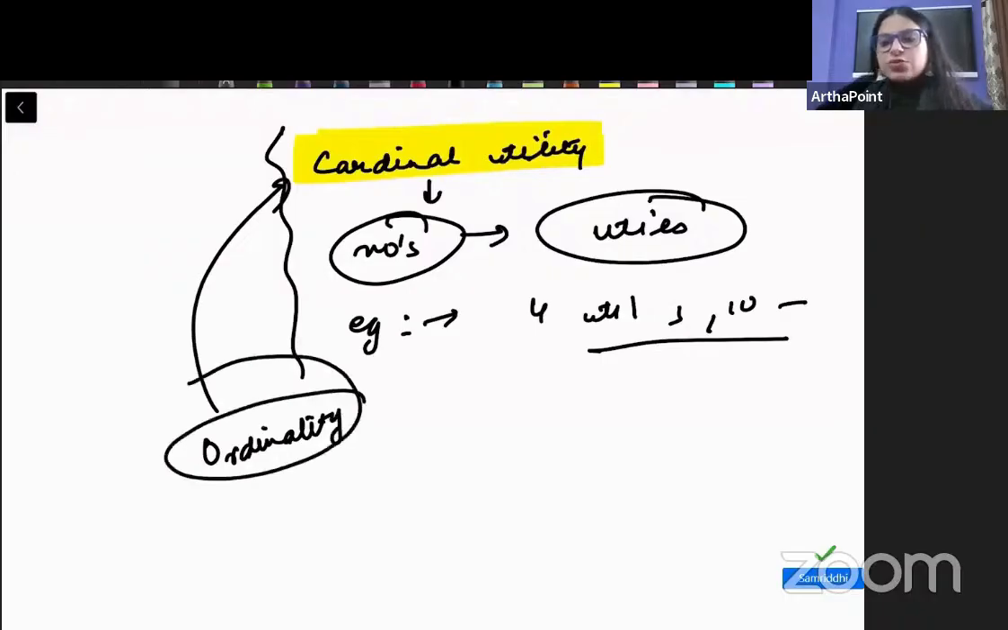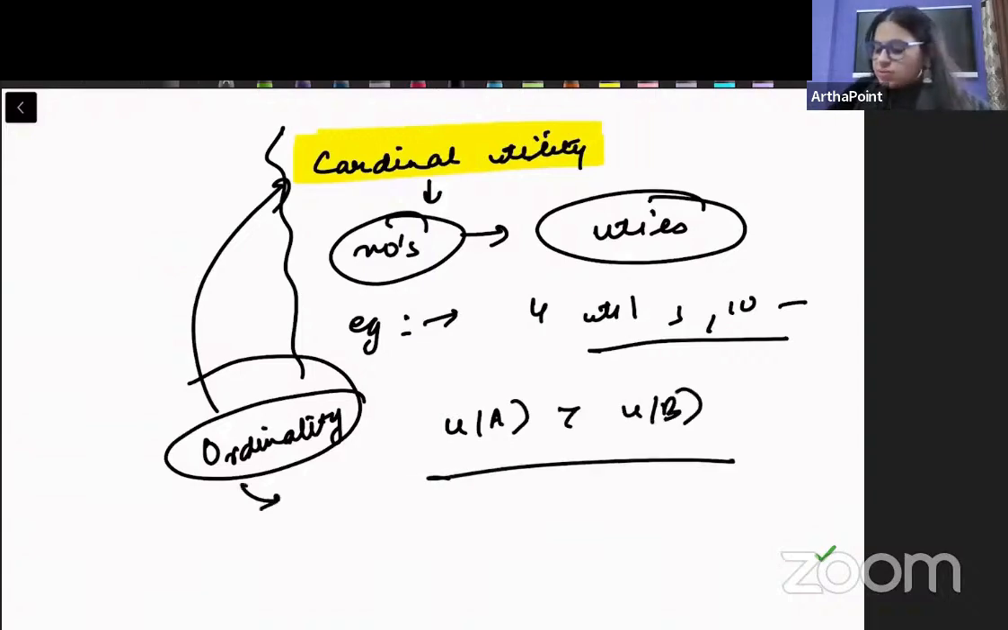ये जो ordinal utility concept है ना, this ordinal utility concept basically talks about you ranking things. So I just want to go ahead and tell in terms of ranking whether the bundle A is preferred over B or not. And this concept was given by Hicks and Allen.